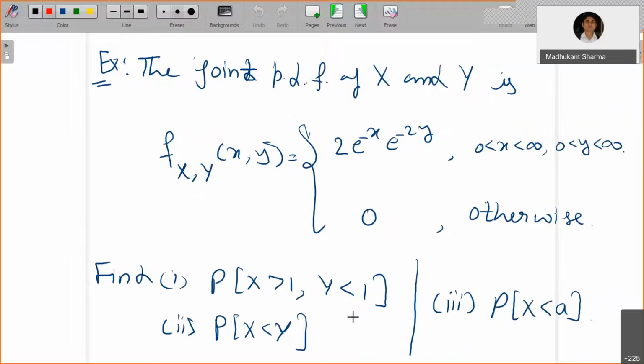Let's do the following problem now. It is given that the joint PDF for the continuous variables x and y is given as follows. I think time is over, so we will do this example in the next lecture.